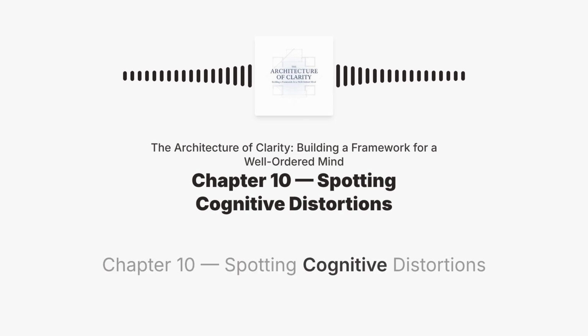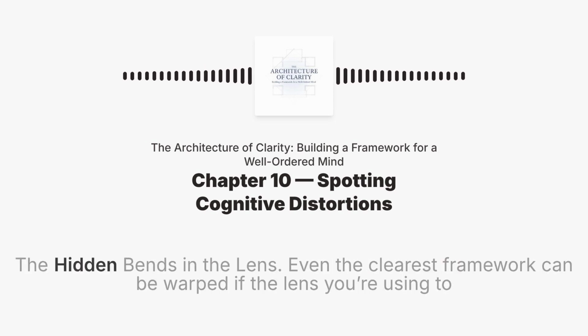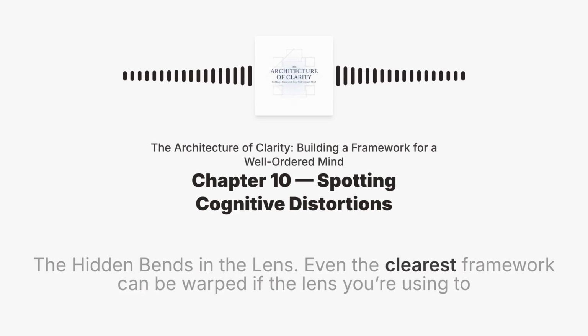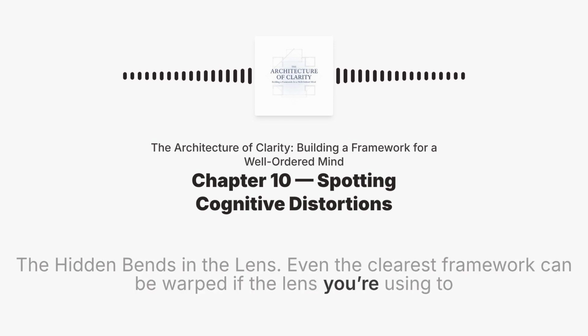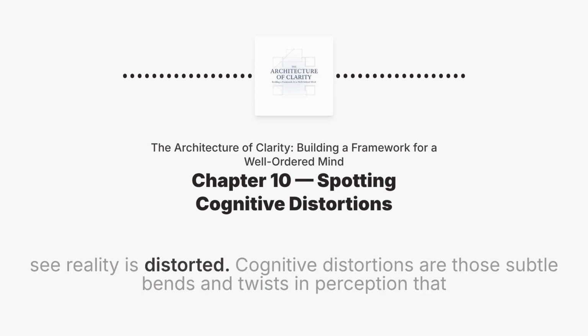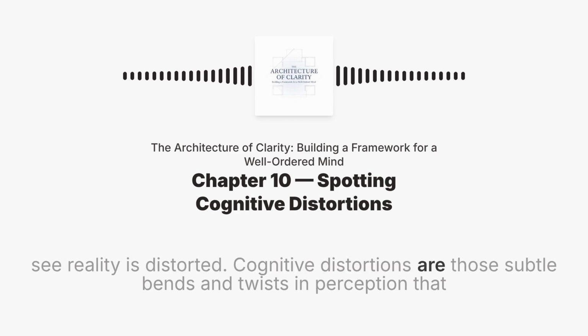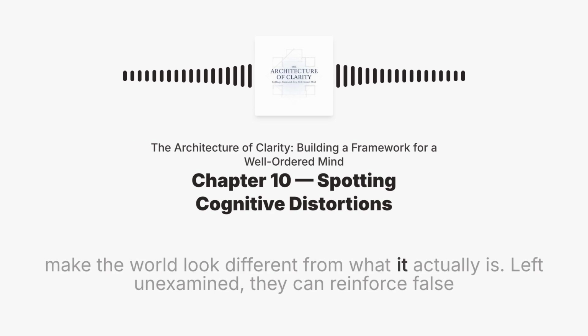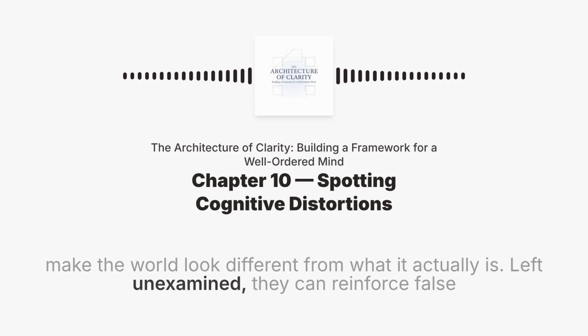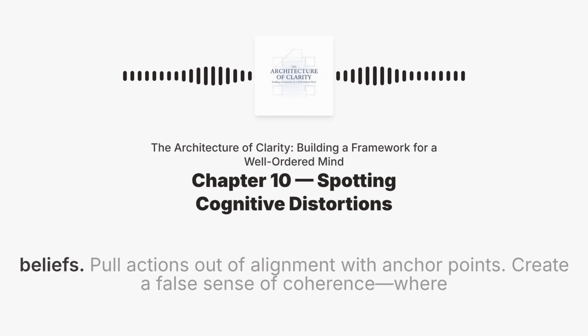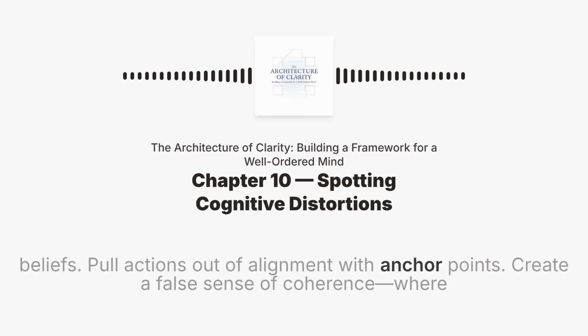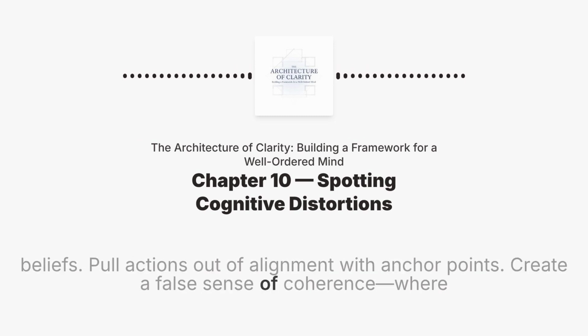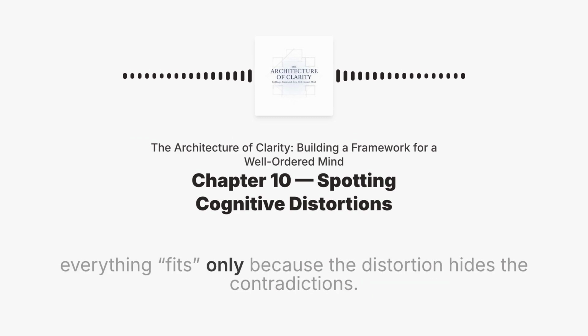Chapter 10, Spotting Cognitive Distortions. The hidden bends in the lens. Even the clearest framework can be warped if the lens you're using to see reality is distorted. Cognitive distortions are those subtle bends and twists in perception that make the world look different from what it actually is. Left unexamined, they can reinforce false beliefs, pull actions out of alignment with anchor points, and create a false sense of coherence, where everything fits only because the distortion hides the contradictions.